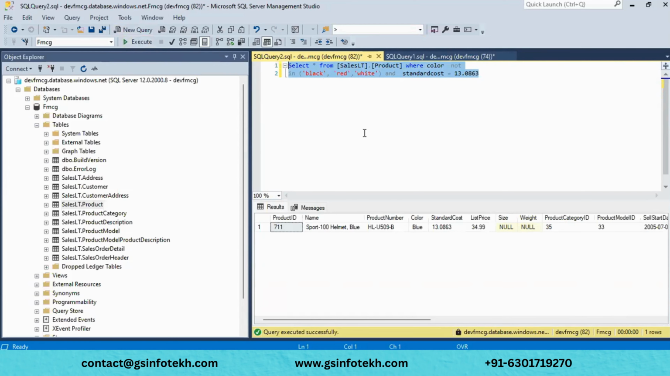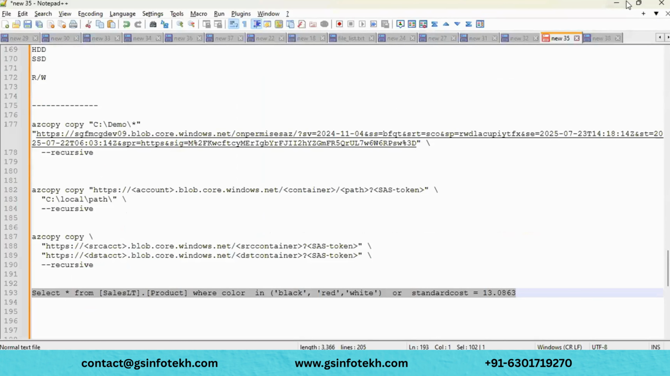Yeah, you can see the color should not exist in black, red, and white, and the standard cost must be 13.0868. If you see here, we have that value only in blue, excluding these three values: black, red, and white. Okay, like this NOT will be used. NOT is something like excluding, apart from that, something like that. Okay, that's it for today.